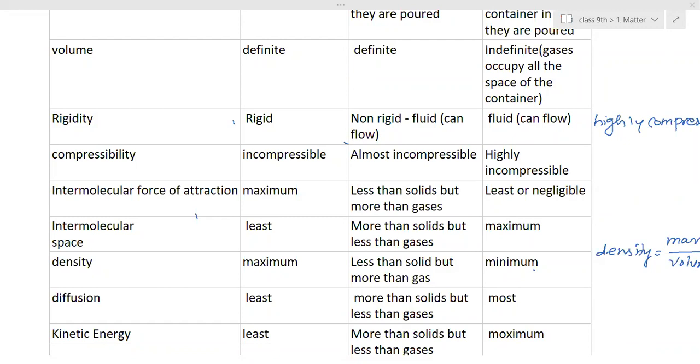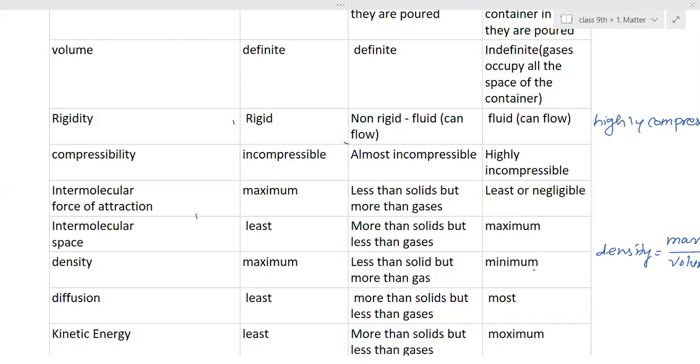So are all these points clear to you people? Everyone, is that clear? Yes, ma'am. Any doubt in this part? No, ma'am. So this question: compare solid, liquid and gases by following properties. They will give you any five properties, and you have to differentiate solid, liquid and gases according to those five properties. The question will be asked for 5 marks. Any five properties they will give you: shape, rigidity, compressibility, intermolecular force of attraction, intermolecular space, anything they can mention. You have to write the comparison.